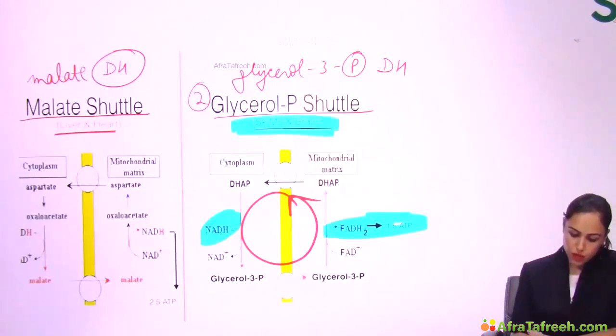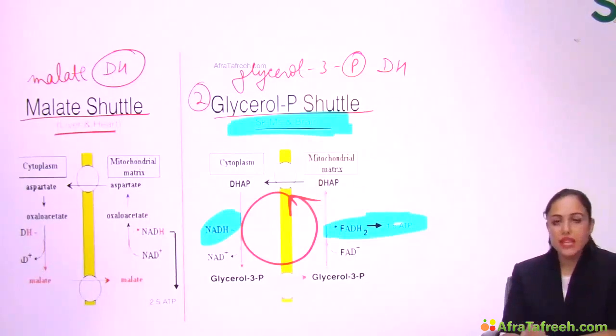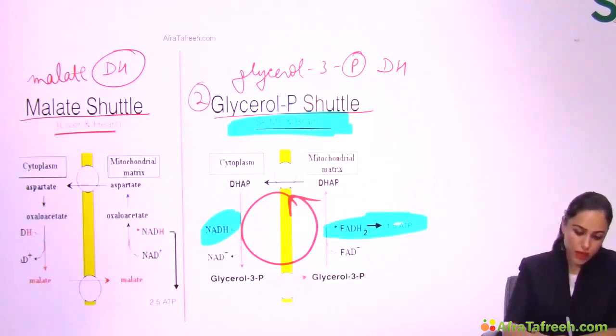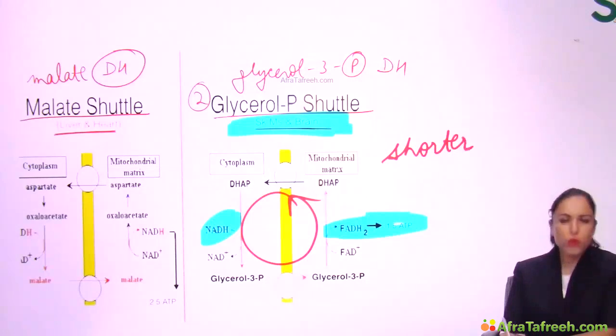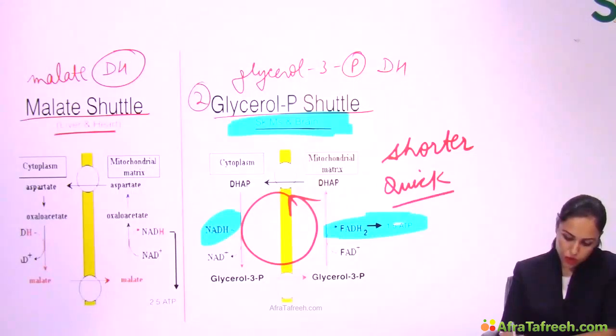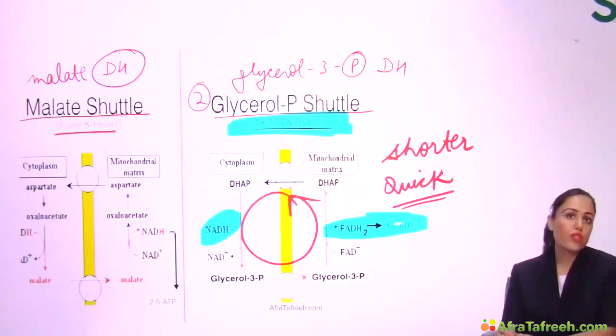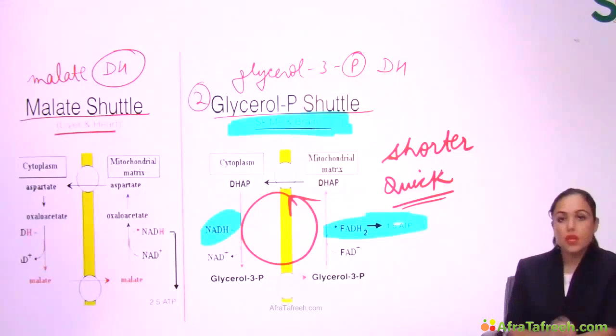Now this shuttle, the glycerol phosphate shuttle, is more important in skeletal muscle and brain. Why? Why is a less ATP forming shuttle given to brain? You can see one difference between the two shuttles, that this glycerol phosphate shuttle is a shorter shuttle requiring fewer intermediates, fewer enzymes, so very quickly it will occur. So it is a quick source of ATP. It is a shorter shuttle, therefore it is a quick source of ATP. Although less ATP, it is a quick source of ATP.